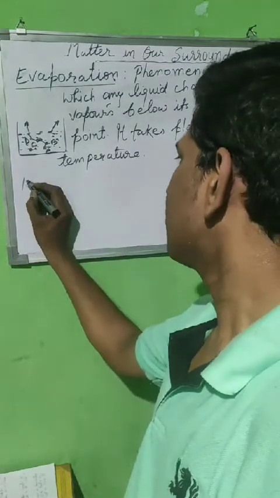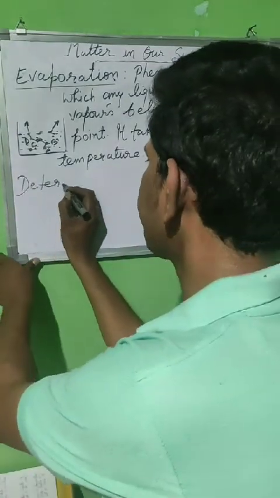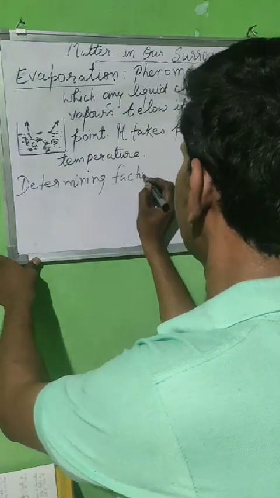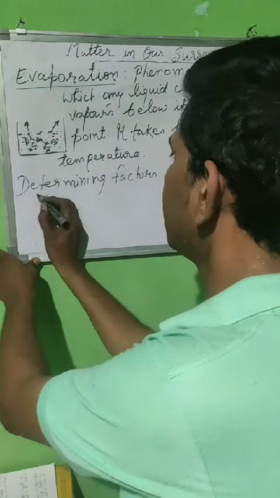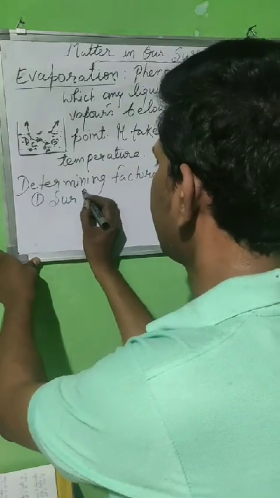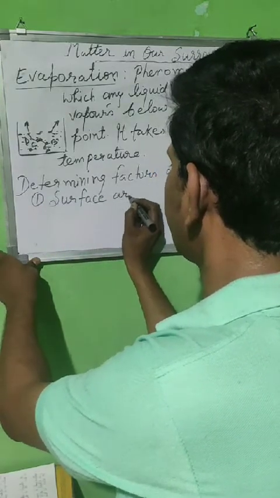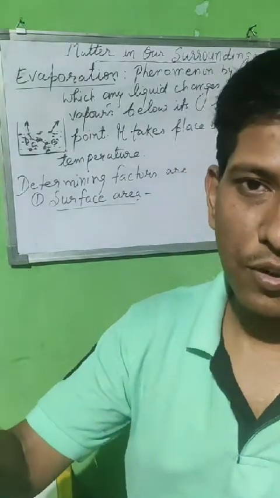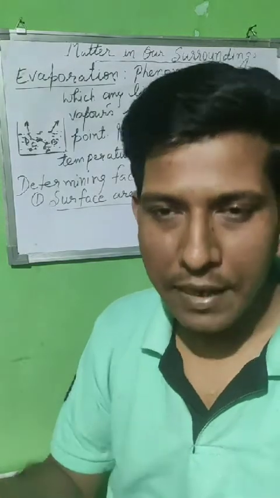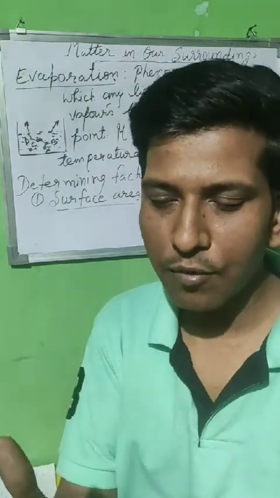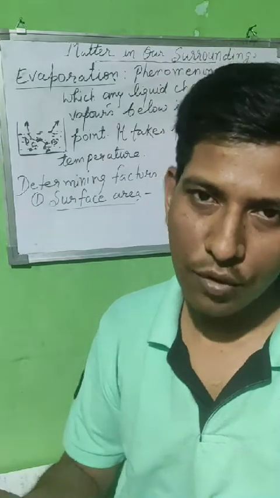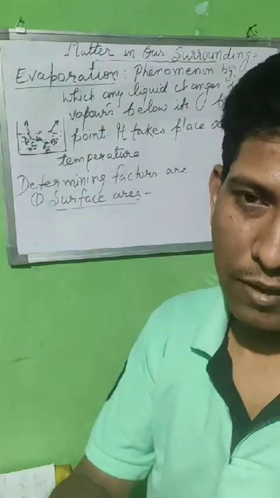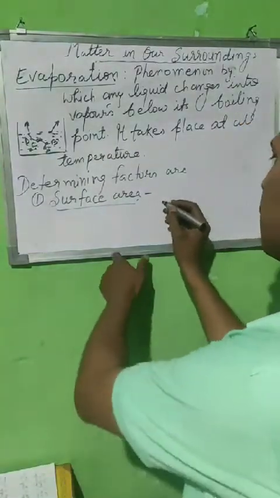The first factor is surface area. What does it mean? More surface area, more rate of evaporation. Suppose you have a plate, bigger surface area, and a smaller ball. Whose surface area is more? Definitely your plate. So maximum surface area, maximum rate of evaporation.